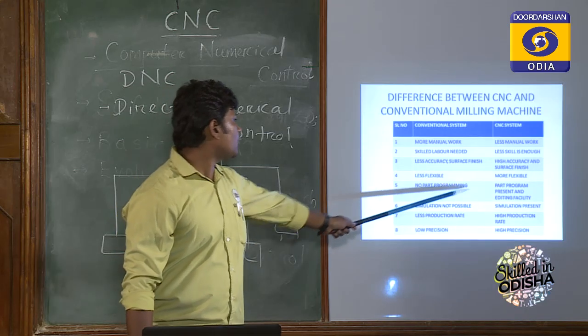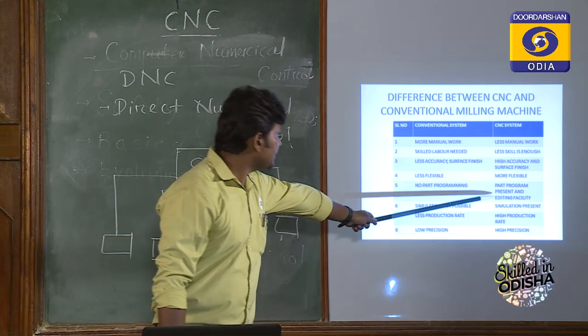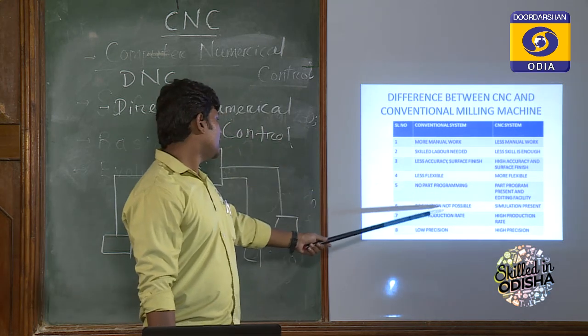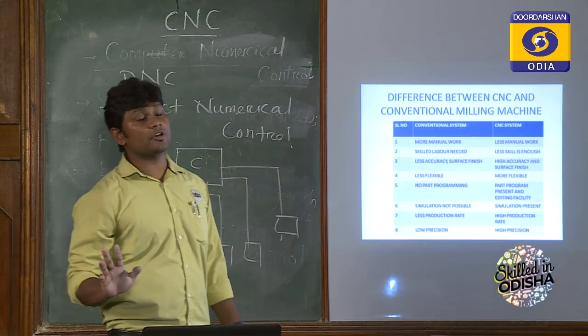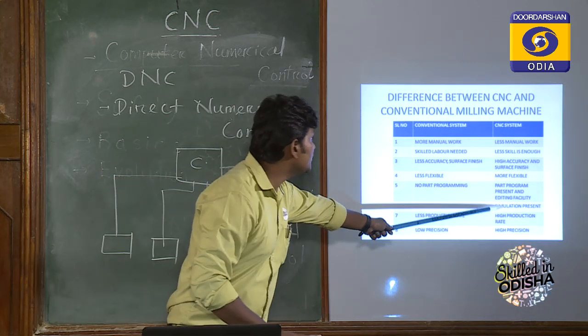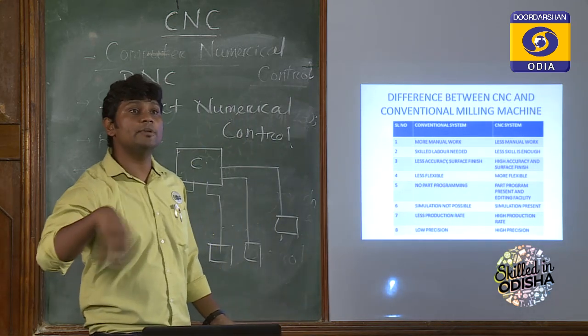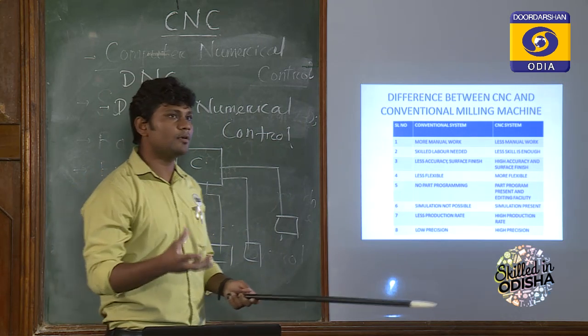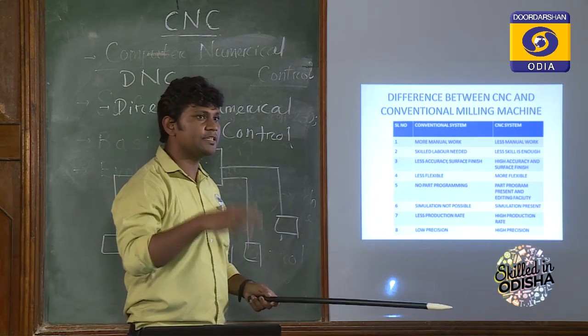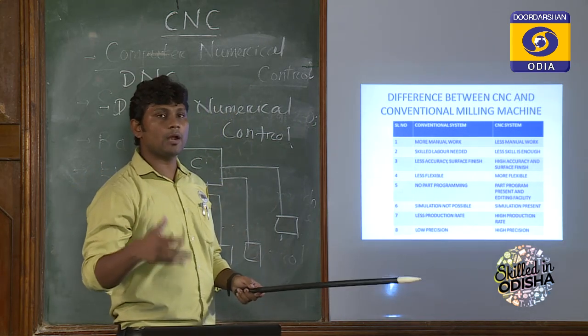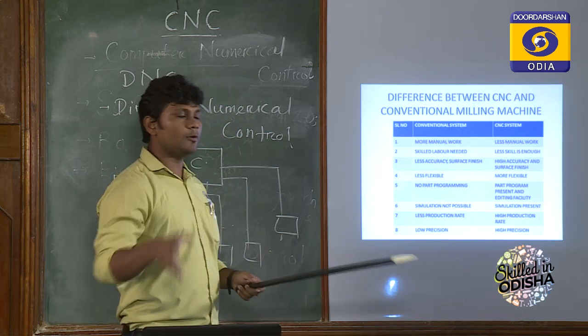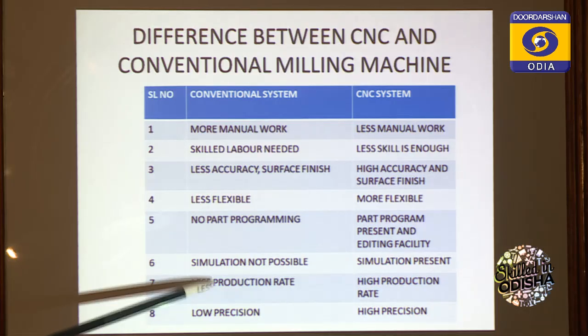Here in conventional there is no part programming, but in CNC there is part programming, as I have already told you. Simulation is not possible in the conventional machine, but simulation is possible in the CNC machine. What is simulation? That means virtual machining. Without doing any actual cutting operation, you can see an animation video to check whether your program is right or not. You can do a check before the machining operation, which is not possible in the conventional.